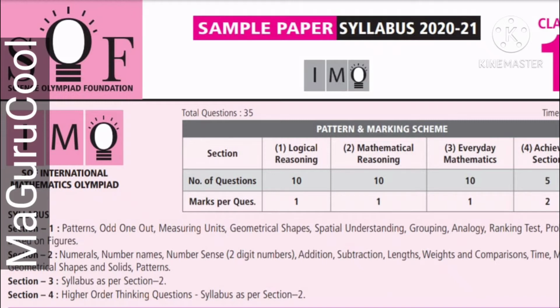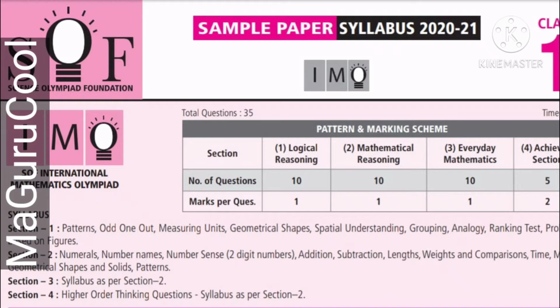The second section will have mathematical reasoning, that also will have 10 questions, 1 mark each per question. The third section will have everyday mathematics for 10 marks involving 10 questions, and the last one is something which is very special. It is called the achievers section, and it will have 5 questions, each question carrying 2 marks. So this is the pattern.